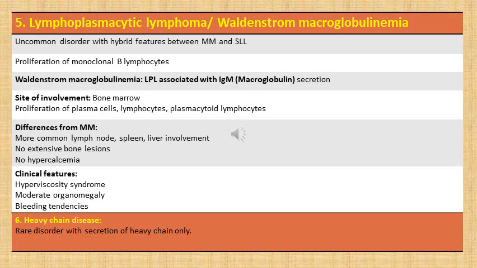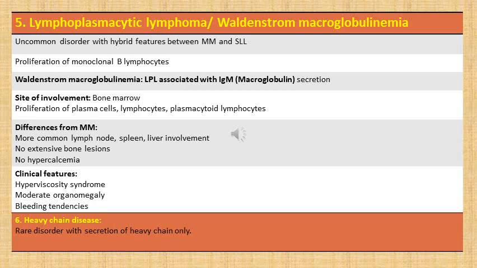Next entity is lymphoplasmacytic lymphoma or Waldenstrom macroglobulinemia. As the name suggests, macroglobulinemia is associated with elevation of IgM. This lymphoplasmacytic lymphoma is an uncommon disorder with hybrid features between multiple myeloma and SLL. There is proliferation of monoclonal B lymphocytes which can also have plasmacytoid morphology.